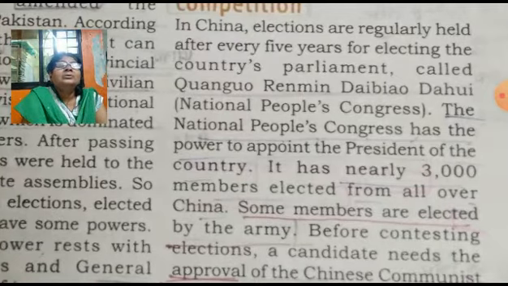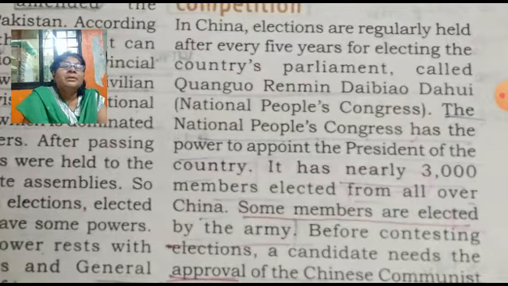So 3000 members are there in the National People's Congress in China, and these elected members have the power to elect the president. Some members are elected by the army. Altogether there are 3000 members in the Chinese parliament.